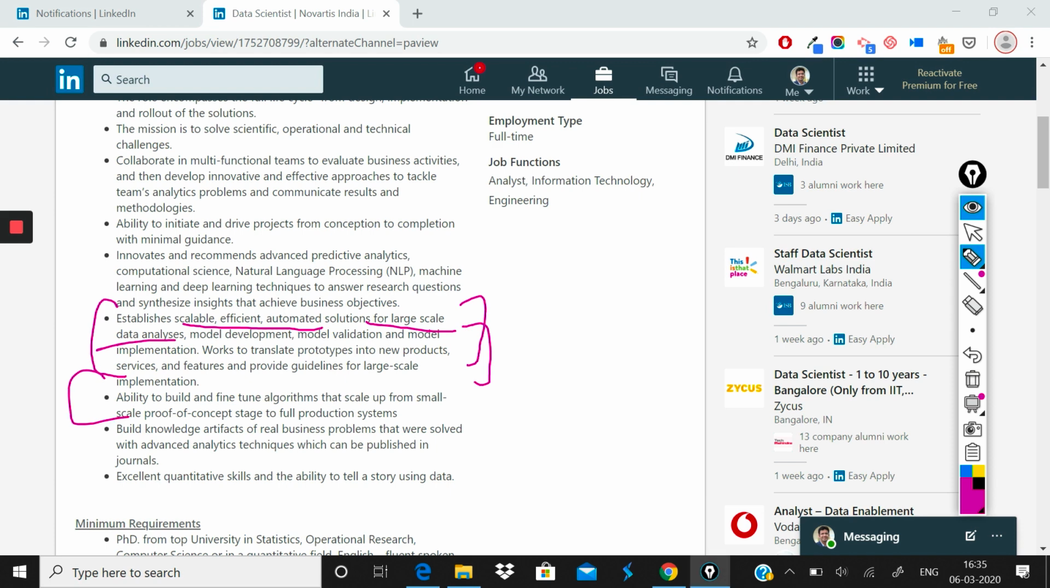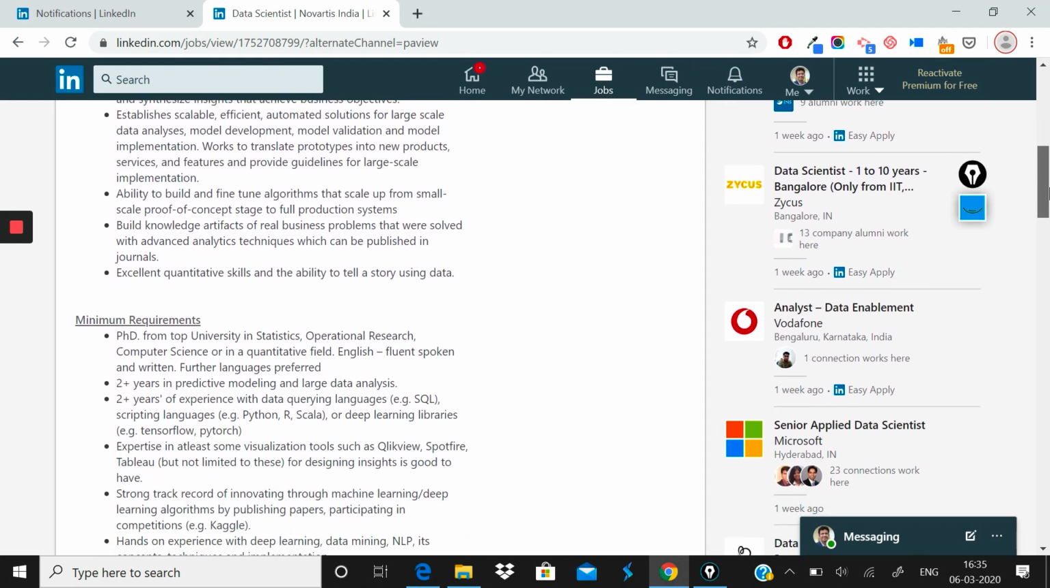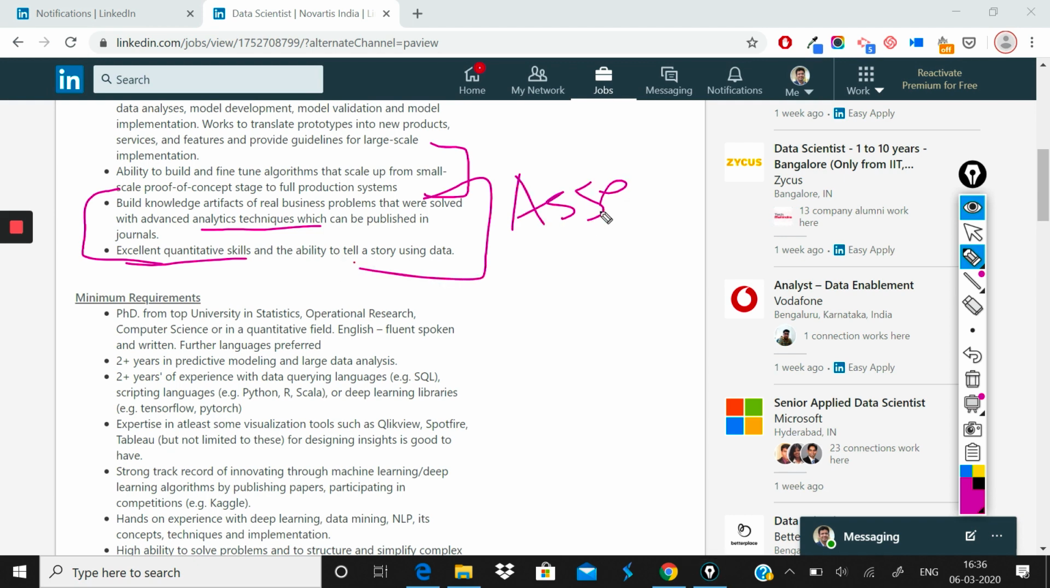So what the company wants here is that you should be able to fine-tune algorithms that scale up from small-scale proof of concept stage to full production system. Basically, as a data scientist, before you push a solution into production, you will not be doing that directly. You will be implementing that in small POCs, and then you will be pushing that. How to take that journey is something they want you to know, and build knowledge artifacts of real business problems that were solved with advanced analytics techniques that can be published in general. They also want you to create knowledge assets for the company.